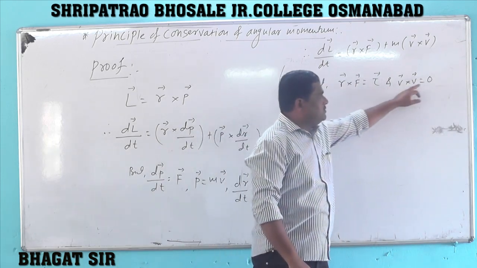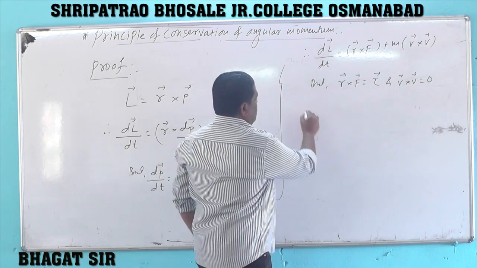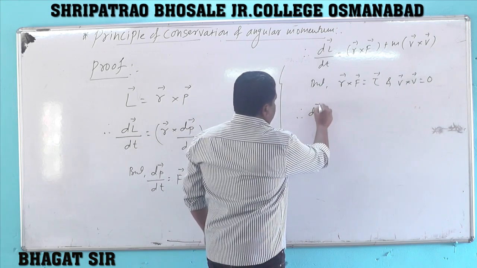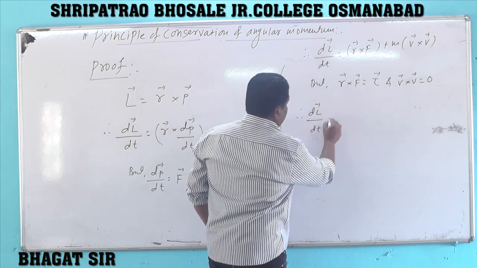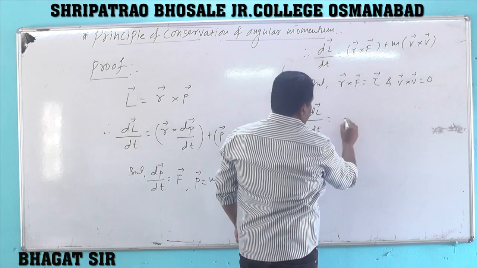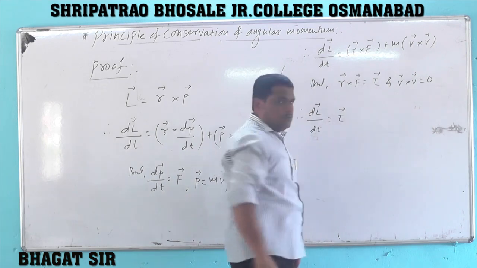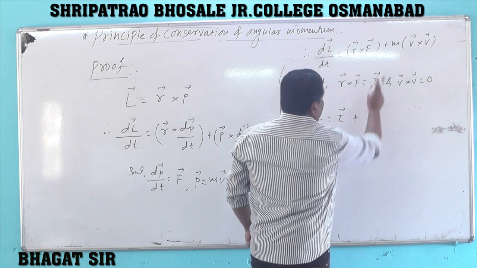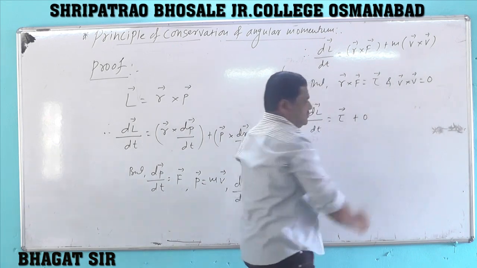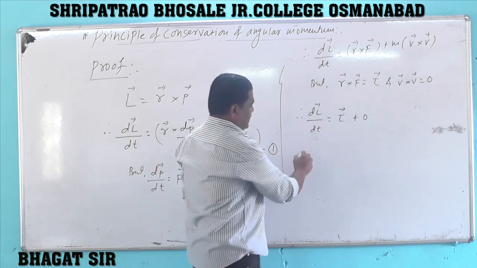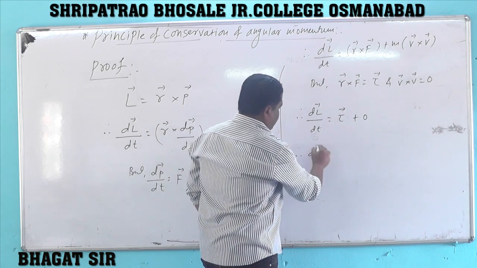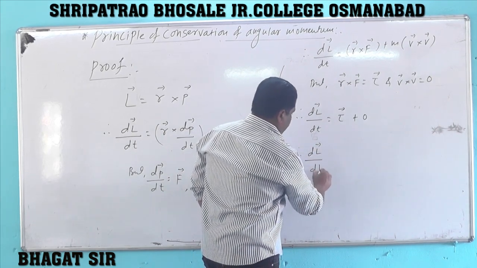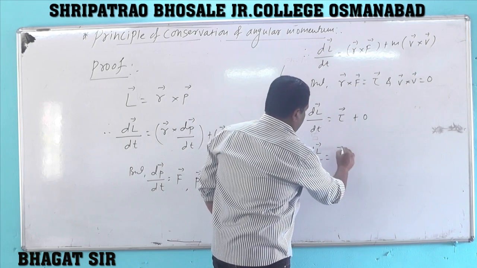Self cross product is 0. Therefore, the equation becomes vector dL by dt equal to r cross F, which is nothing but vector torque, plus v cross v, which is 0, and therefore we get the equation dL by dt is equal to vector torque.